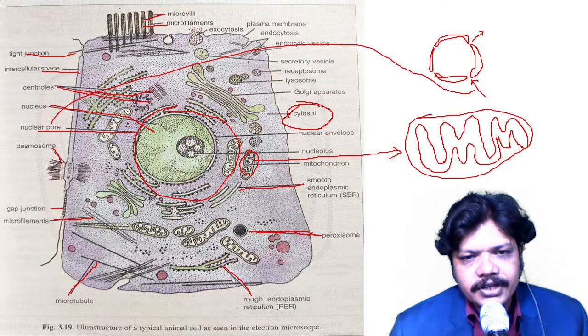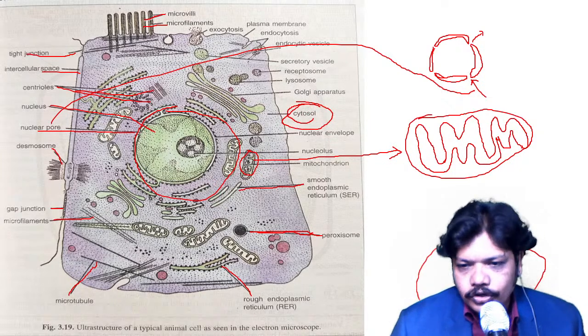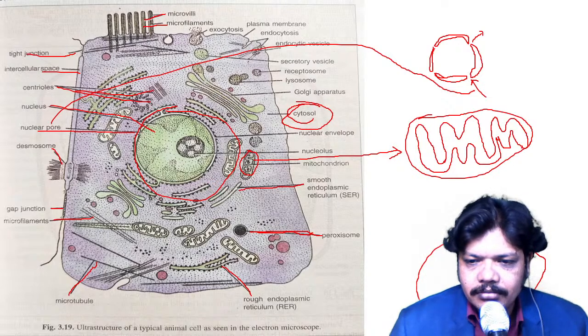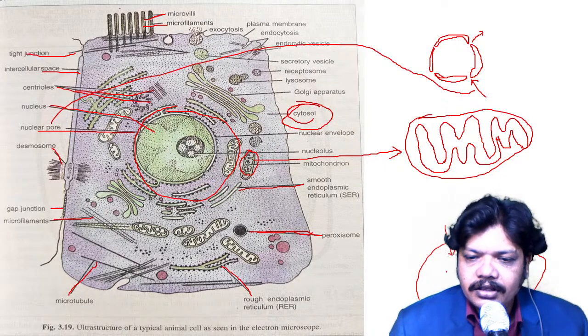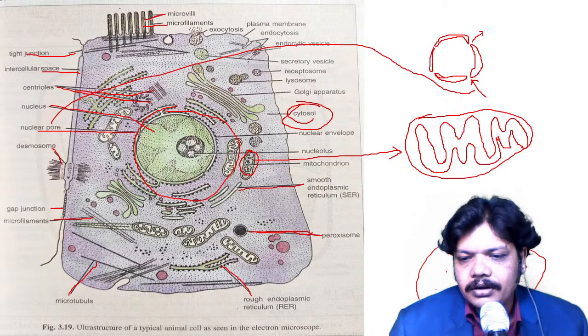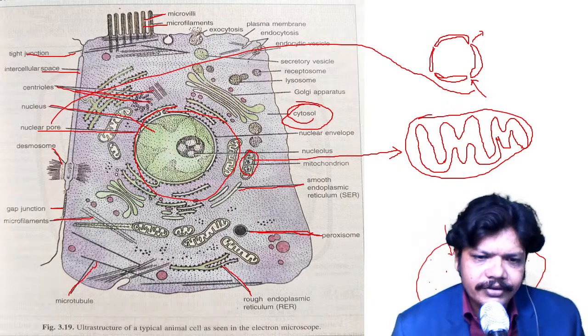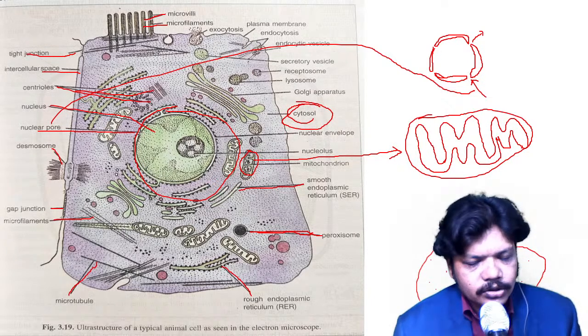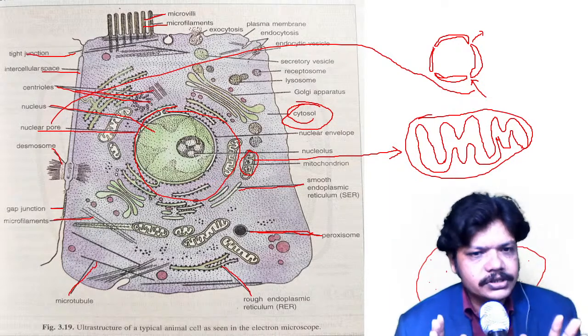So what is meant by the cytosol? Suppose one structure of the eukaryotic cell is there, and whatever matter is there over here, the matrix, and in the matrix these organelles are present, isn't it? What is the cytosol? We are going to see ahead. Not only cytosol, each and every organelle we are going to discuss in detail.